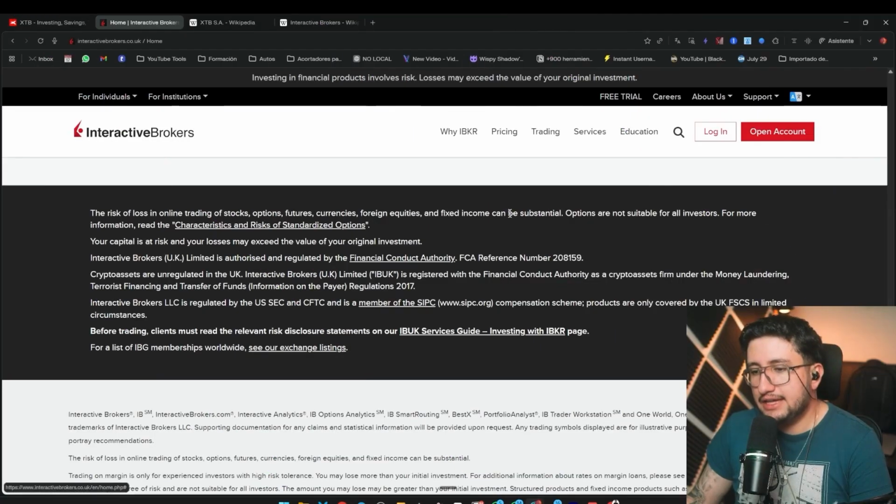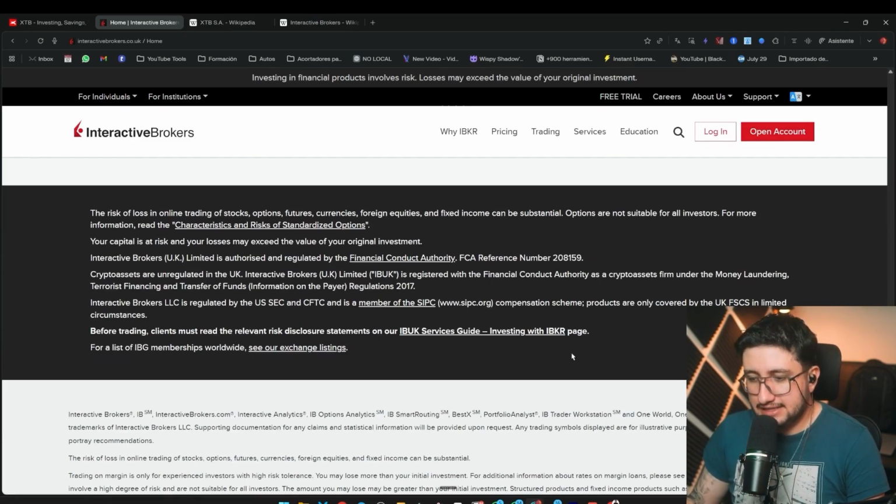While in the case of Interactive Brokers, it has regulation in the United States, it also has regulation in the United Kingdom, which is the one that appears over here. But this is important. Yes, but remember that this will impact depending on the country you are from, because it's not the same being a person from the United Kingdom and having the United Kingdom regulation as having the United States regulation. It's going to change a lot. So what's the first thing you should keep in mind?